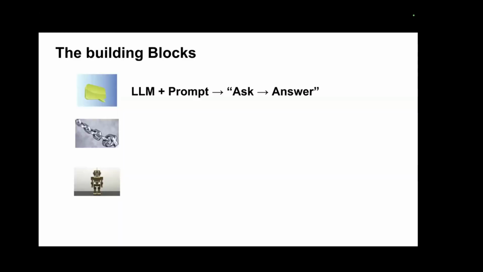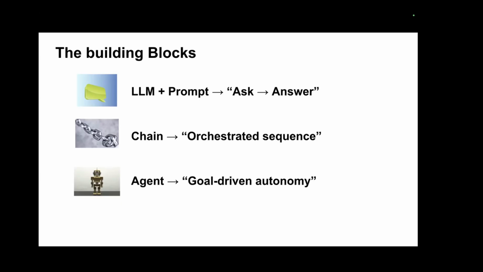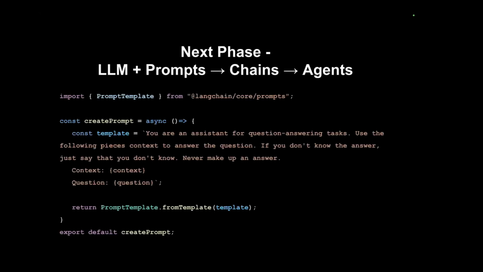All right, so the building blocks of AI agents. First of all, we have the LLM and the prompt. That's the first thing that we have. The LLM and the prompt are, let's say, like the brain. We can ask them a question and they give us an answer. Then we have an orchestrated sequence of activities, which is the chain. And from all of that, we get the agent, which is the whole system, able to wrap around the prompt and perform the activities.